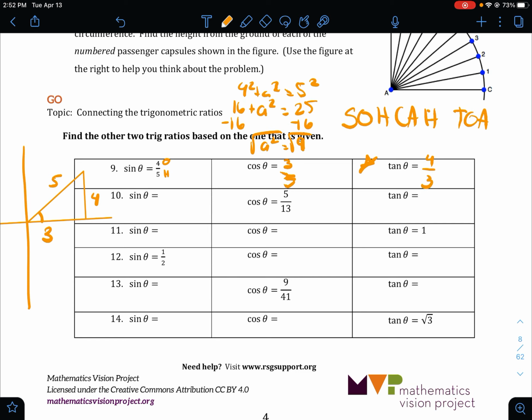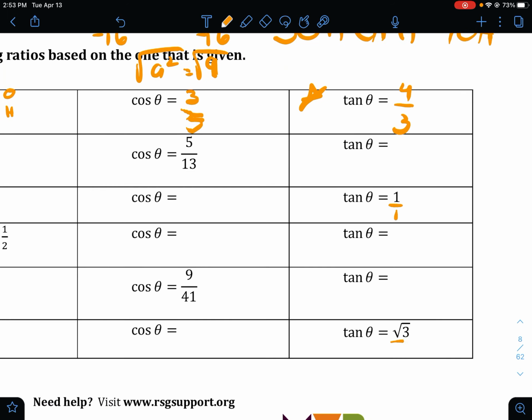So with these, what you have to do is essentially set up a triangle and solve for the missing parts. It's actually only going to be one part that's missing. And one thing I want to point out too is you can turn any number into a ratio. You just put it over 1. So for this one, you can put it over 1. This one, put it over 1, and that should help you out.